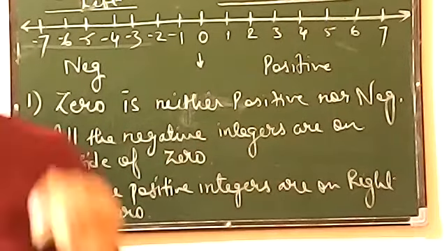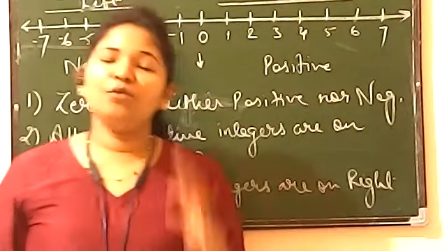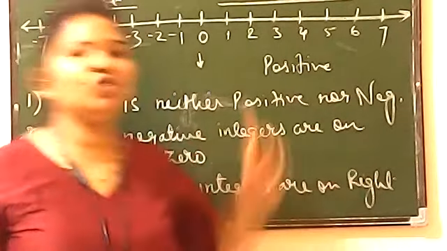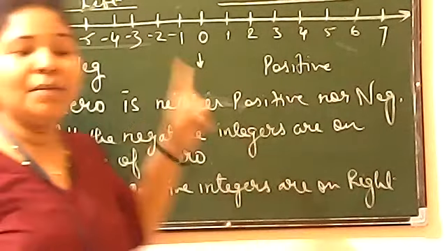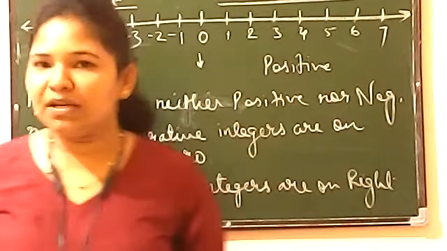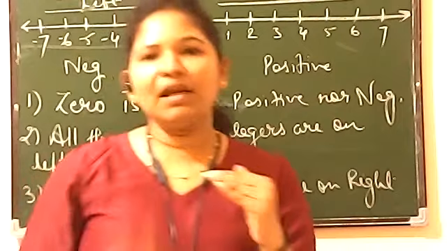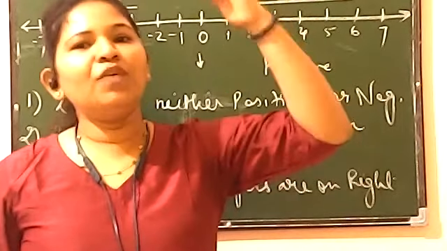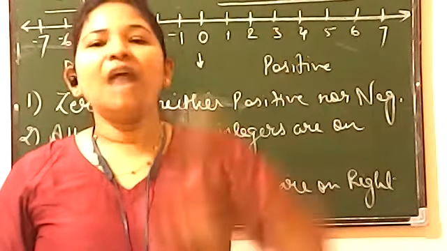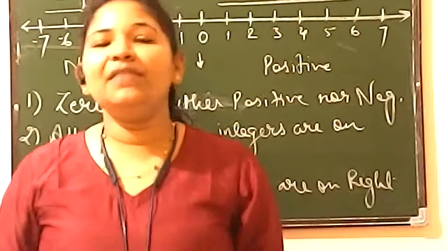So remember, when we are drawing the number line, it is not always drawn like this. Number line can be drawn upside down also. So if you are making the number line vertically, then upside you will have only positive numbers and downside you will have only negative integers.